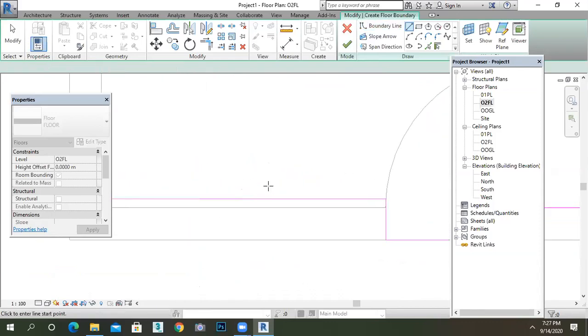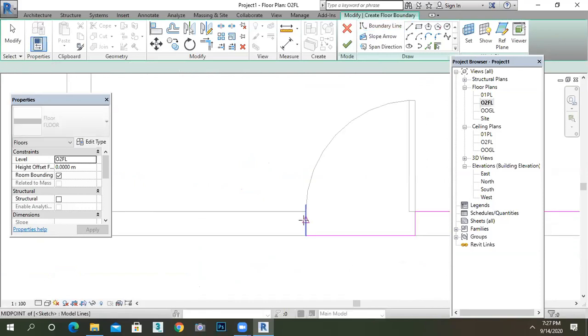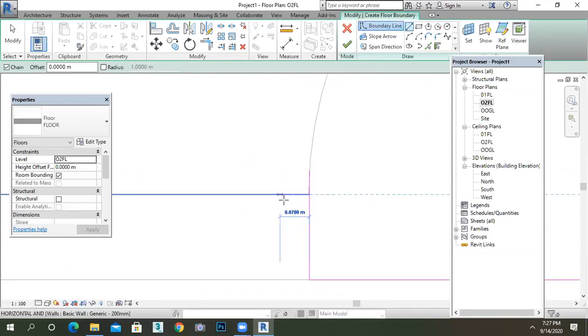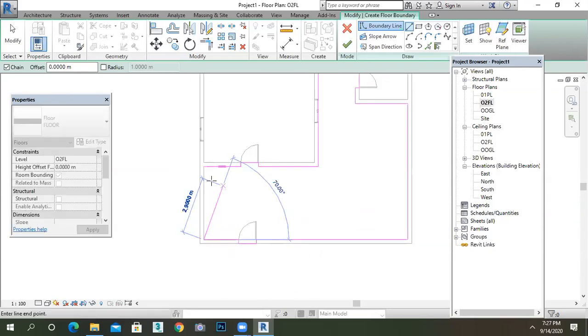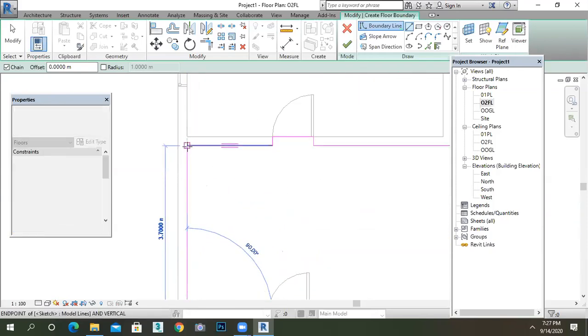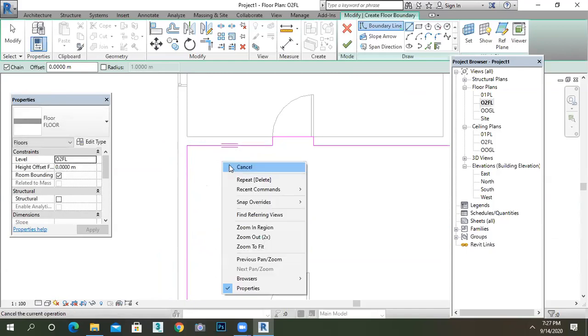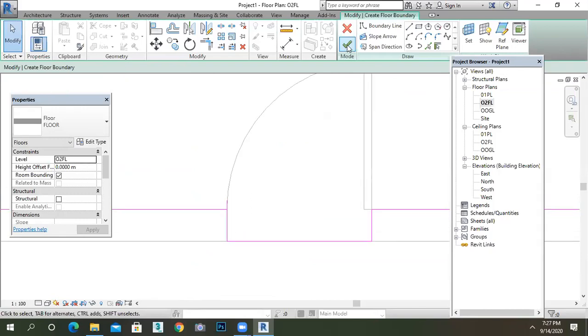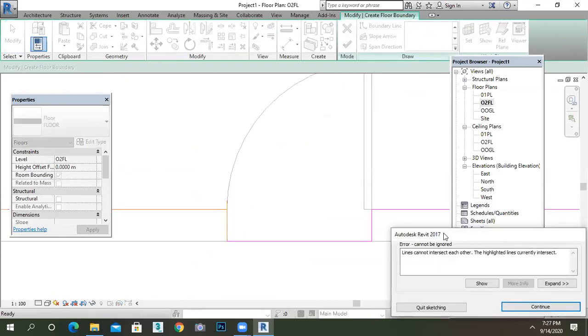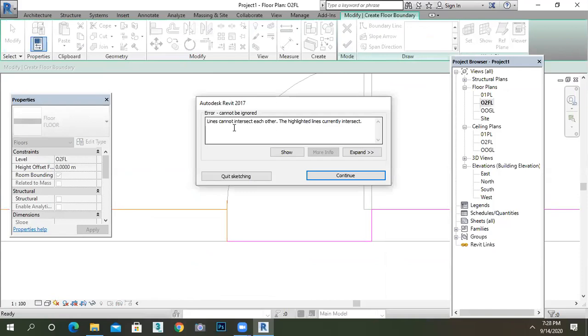Press Control Z, Control Z. Zoom it, click it like this, click it. Intentionally, I am making the mistake to know the exact problem. See, if I say close, I will get a message. Just close it. So what it is saying is, lines cannot intersect each other, right?